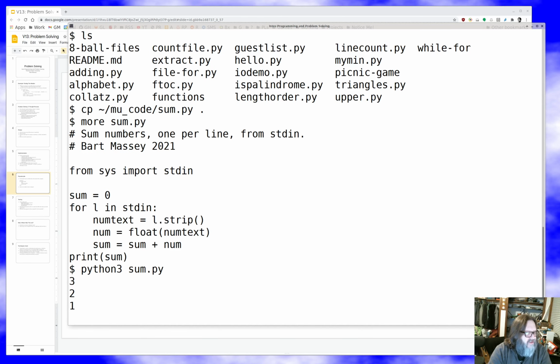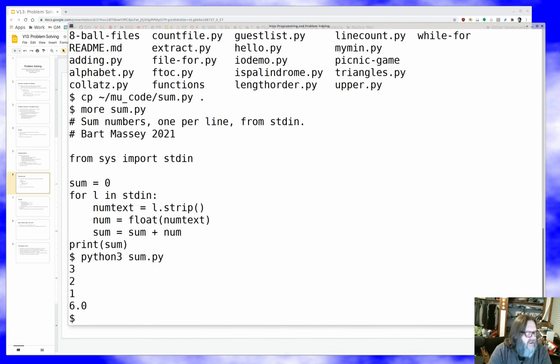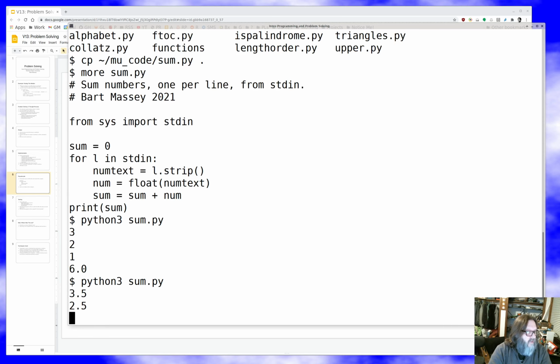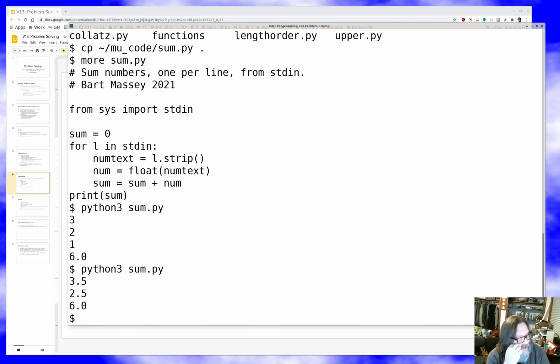I hit Control D, which is Unix's way, and Mac OS's way, of telling it that we've got to the end of input. And it says, oh, 6.0. Okay, so the 0.0 there is annoying, but it does mean that because we're processing floating point, 3.5 plus 2.5 will be 6.0, which is great.